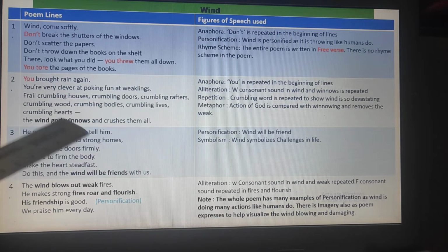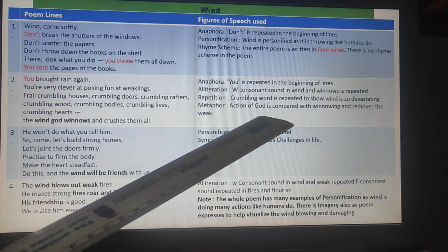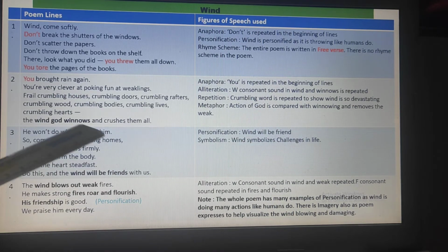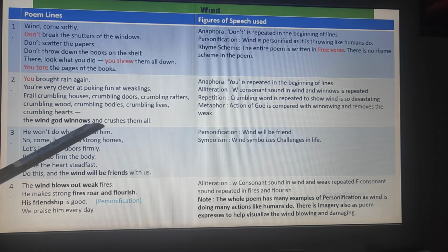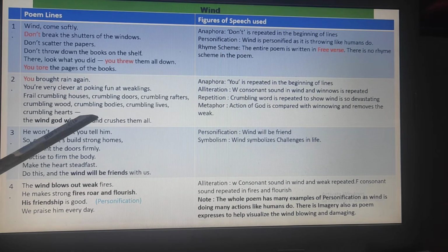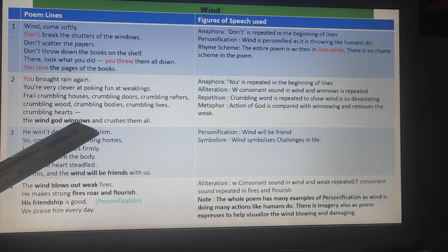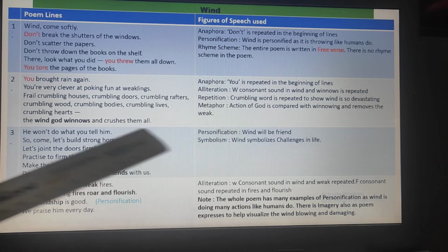Metaphor, comparison of act of God, like the wind god winnows. So the god is winnowing, as if, what winnowing does, the comparison of this action is done with God. Like winnowing process removes the unwanted dust particles or those which are light. The same way God is doing the action of removing the weak. So here the comparison is done, so it is called metaphor.